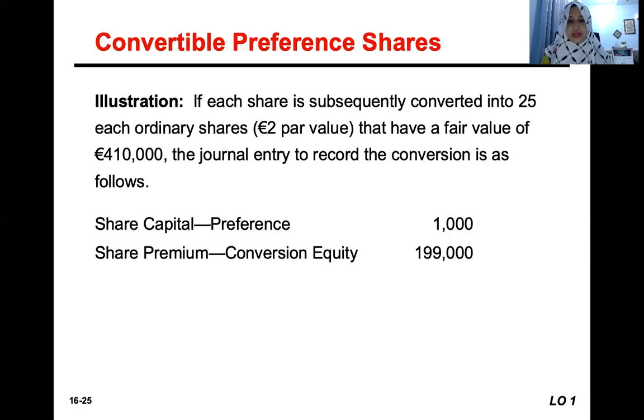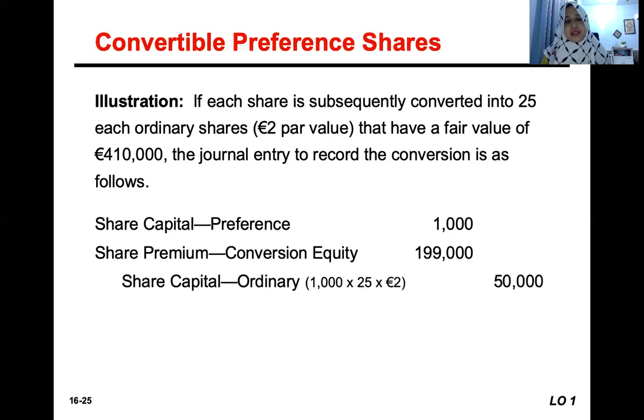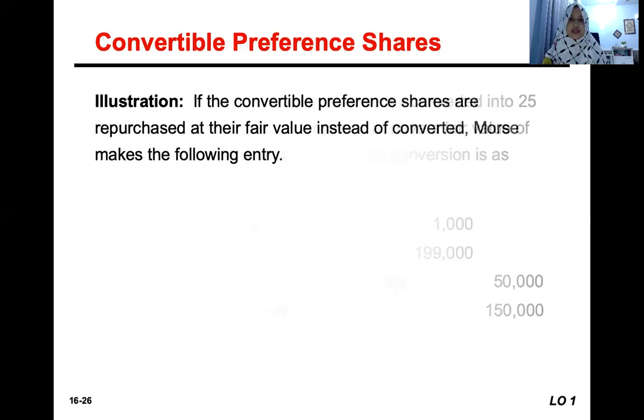We close that account and we record the share capital ordinary, because it's converted into ordinary. So 1,000 times 25 ordinary shares, multiplied by the par value. And we credit the share premium ordinary 150,000, which is the excess amount.